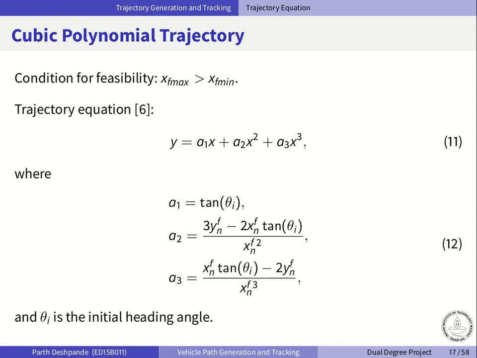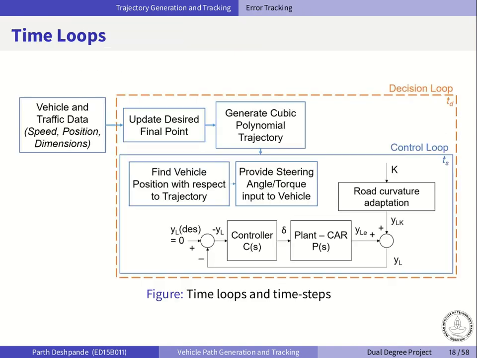So if it is feasible, the trajectory is generated as per equation 11, where the initial heading angle of the vehicle is theta i and the final heading angle is assumed to be 0, and this is to make sure that the vehicle is aligned with the road at the end, and these two here are the two boundary conditions. So the overall simulation is shown in the figure, where the outer loop consists of the decision models and it has a larger time step of 1 second as they are more computationally intensive, and the inner loop is the control loop, which has a smaller time step of 0.001 seconds, and this is for accurate control of the actuators.